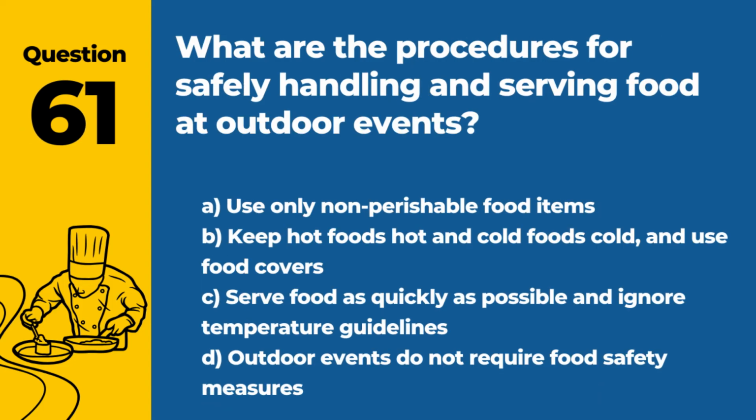Question 61. What are the procedures for safely handling and serving food at outdoor events? A. Use only non-perishable food items. B. Keep hot foods hot and cold foods cold and use food covers. C. Serve food as quickly as possible and ignore temperature guidelines. D. Outdoor events do not require food safety measures. Answer: B. Keep hot foods hot and cold foods cold and use food covers. This ensures food safety even in an outdoor setting.